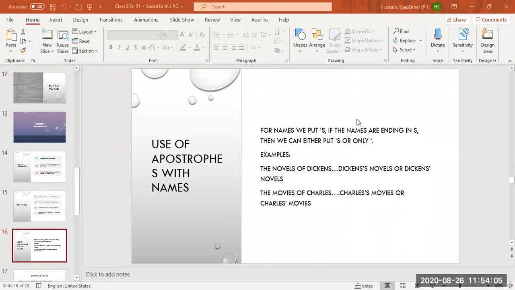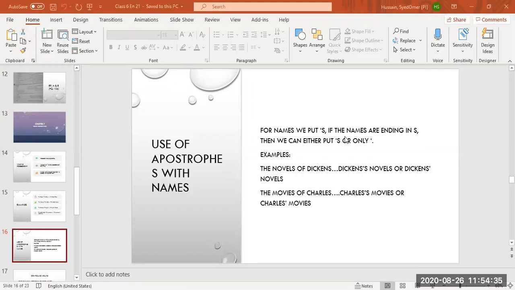Very simple answer. Possession means ownership, something which belongs to you. With which nouns we put apostrophe s, and with which nouns we put only apostrophe? Teacher, we put apostrophe s with a singular noun, and we use only apostrophe with a plural noun.